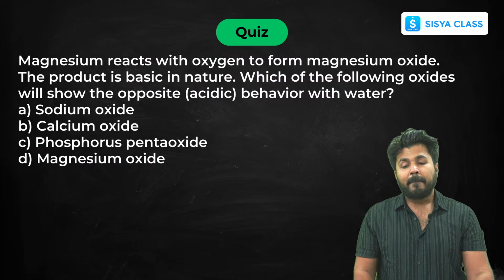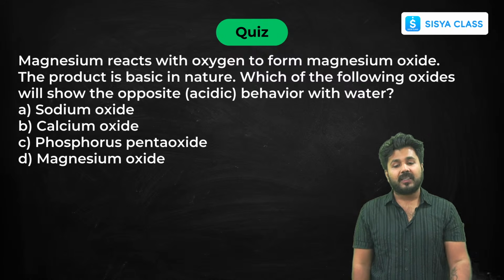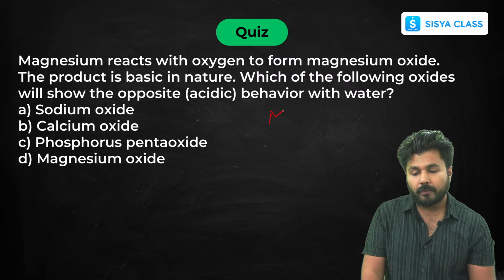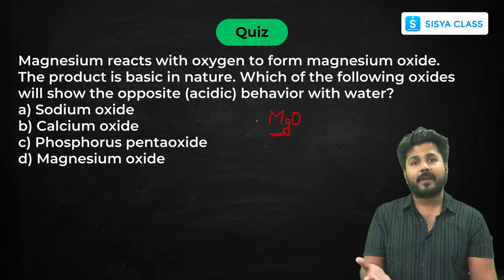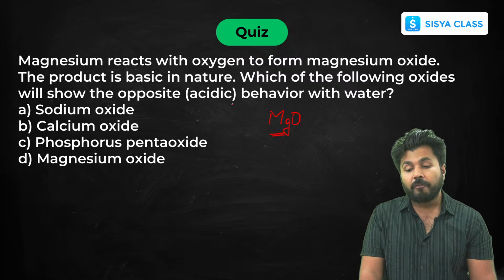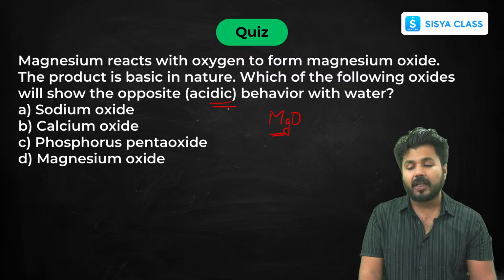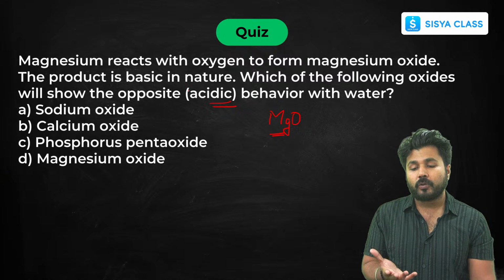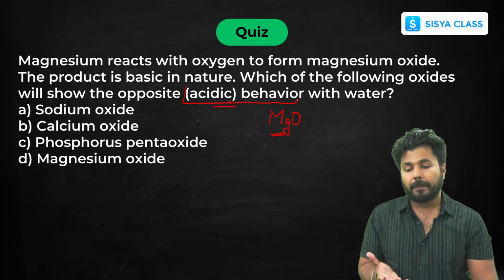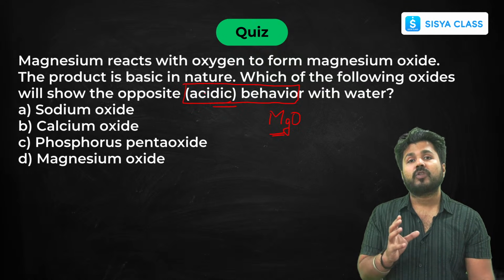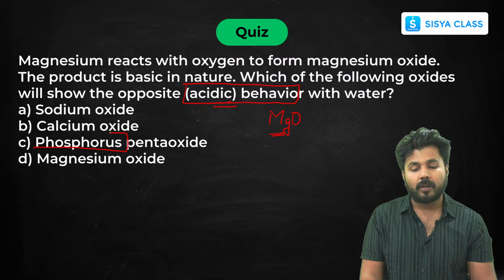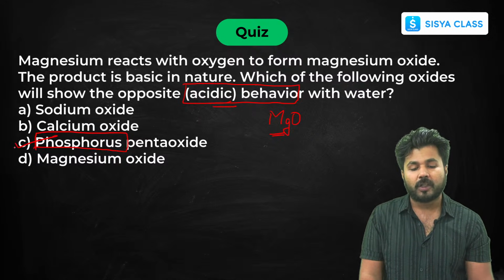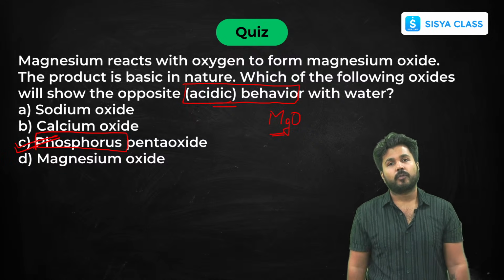Next, magnesium reacts with oxygen to form magnesium oxide. So it is MgO. We already have seen the magnesium ribbon experiment. Now this is basic, as metal oxides are basic in nature. Now which oxide will show the acidic behavior? For acidic behavior, this is the keyword, you have to search for a non-metal oxide. Now only one of them is a non-metal, that is your phosphorus. Then you don't have to search for more. Your answer is phosphorus pentoxide.